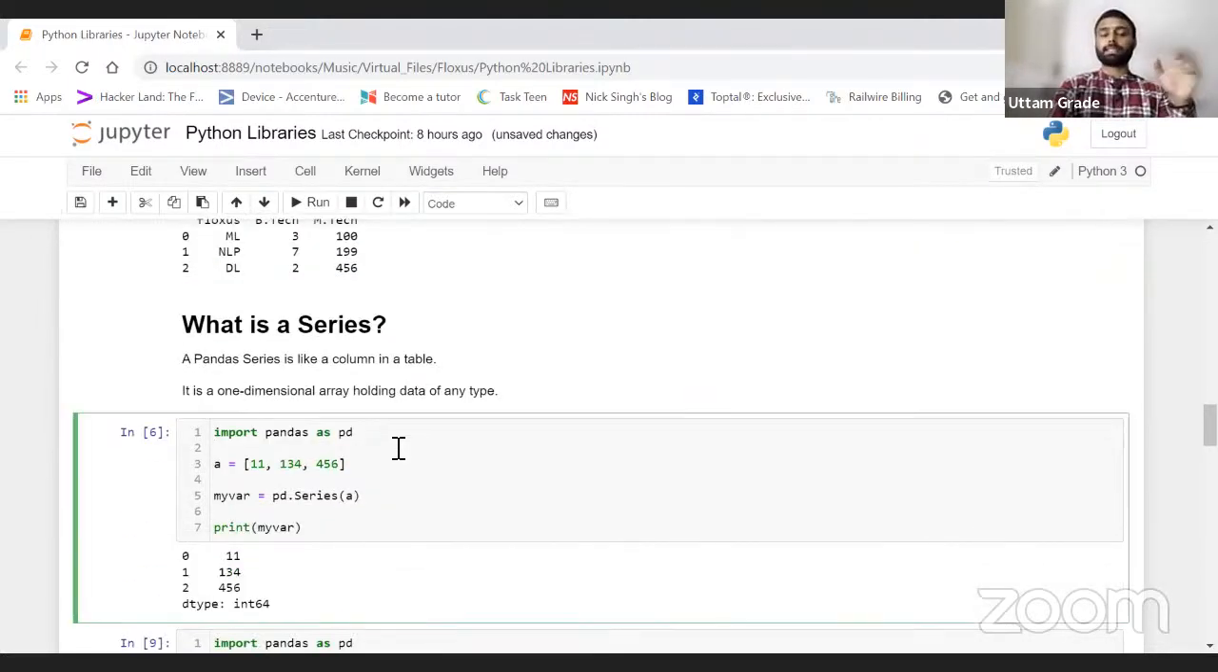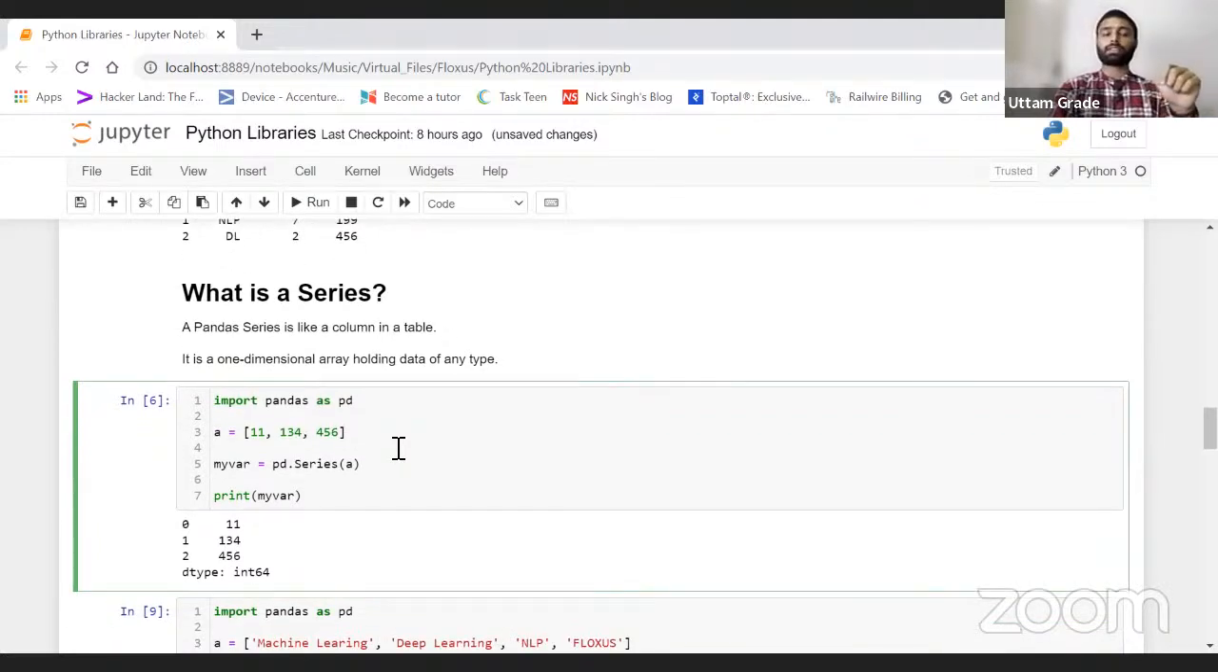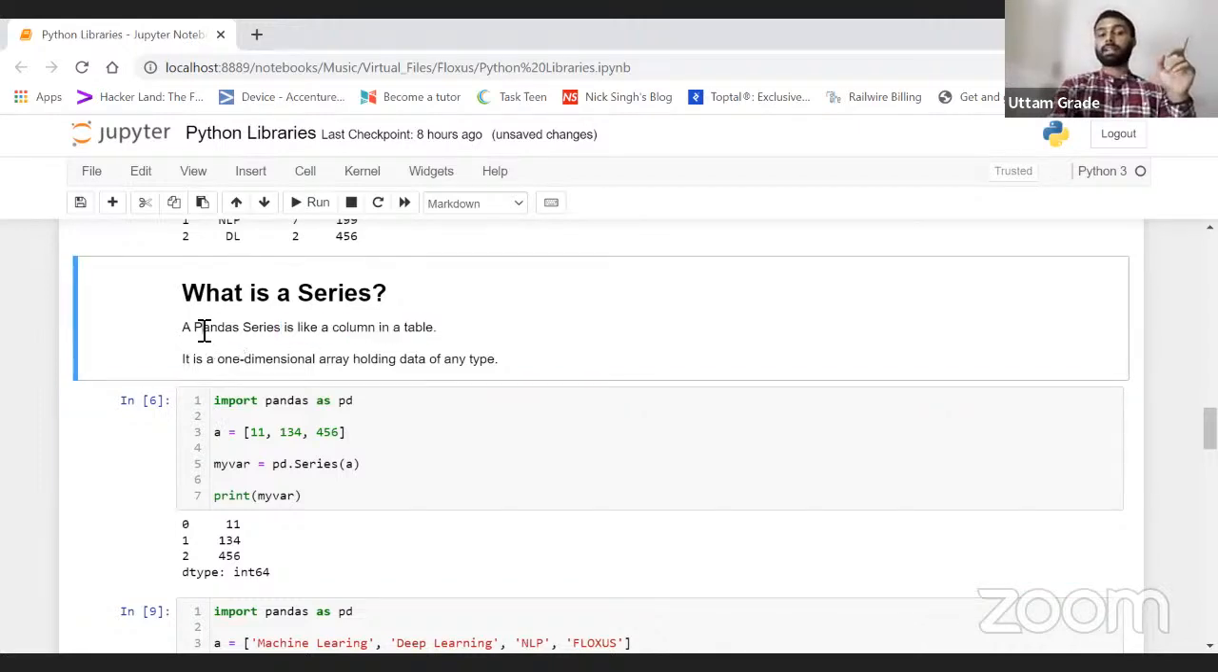Now what exactly is a series? Let's talk about what a series is. A pandas series is just like a column in a table. It's just like a column in a table. How? Let's see that as well.